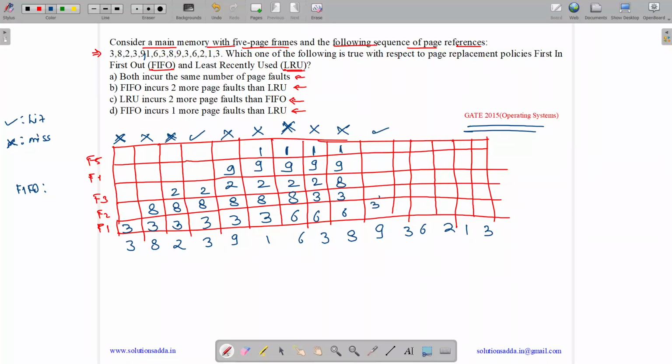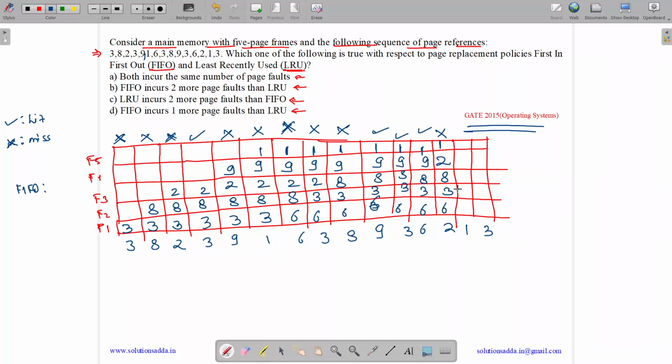We have 6, 3, 8, 9, 1. Now 3. 3 is also a hit. So we had 6, 3, 8, 9, 1. Now 6. 6 is also a hit. 6, 3, 8, 9, 1. Then we have 2. 2 is a miss. So 9 is replaced with 2. 3, 6. It was a miss.